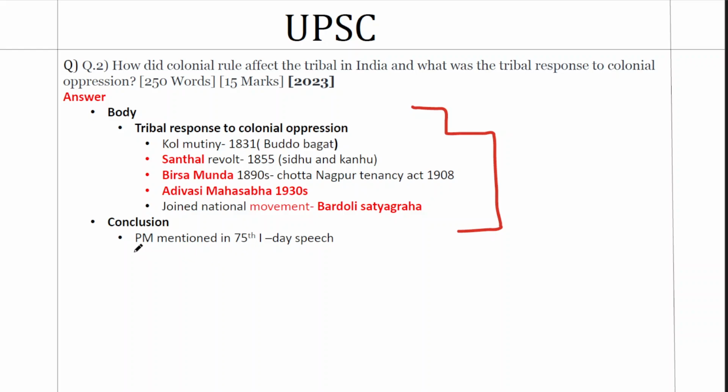Finally, we'll conclude this answer with a current affairs reference where PM Modi, in his 75th Independence Day speech, gave a list of tribal leaders who contributed to independence. For example, he mentioned Alluri Sitarama Raju. So you can just mention this event where the Prime Minister mentioned the names of tribal leaders and their contribution to the national movement, thus underlining the legacy of tribal movements in India's national movement. That's how you can conclude this.